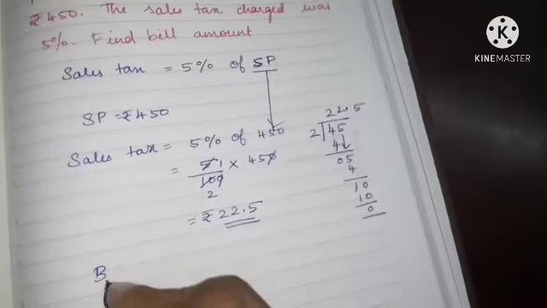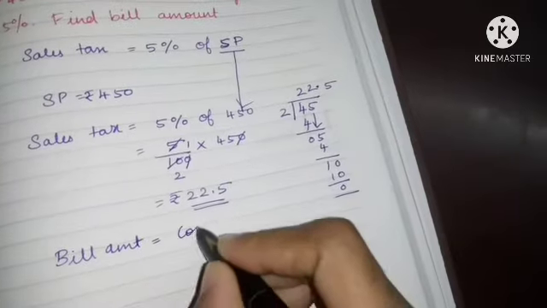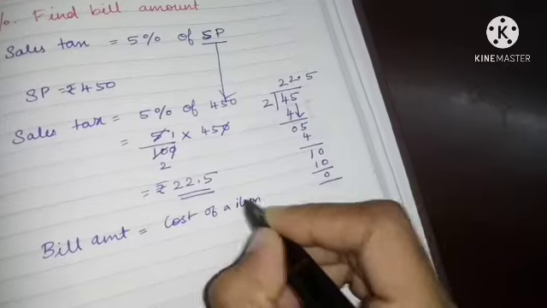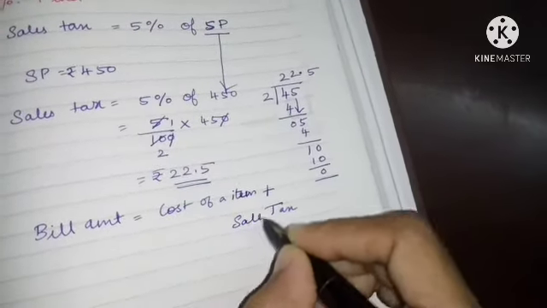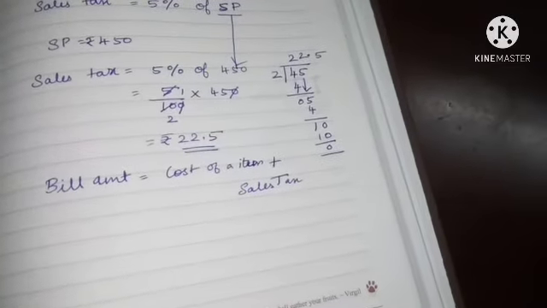That is the tax alone. Now how will the bill amount be? Bill amount will be cost of an item plus tax. What tax are they charging? Sales tax. Cost of an item plus sales tax will be the bill amount.